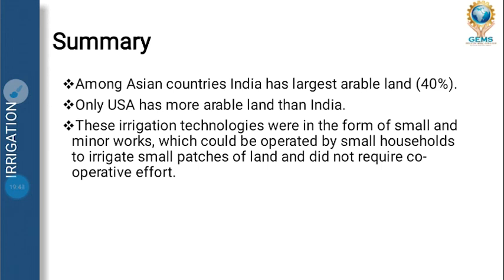Okay, next is summary. What we have learnt in irrigation in the introduction part. We all know that in the Asian country India has the largest arable land, like 40% of people have agricultural fields, more than the US. So we are using irrigation technologies in the form of small or minor works which could be operated by a small household to irrigate a small patch of land and did not require cooperative efforts.